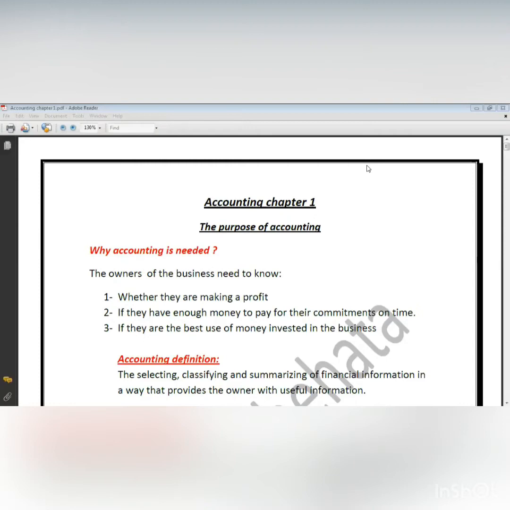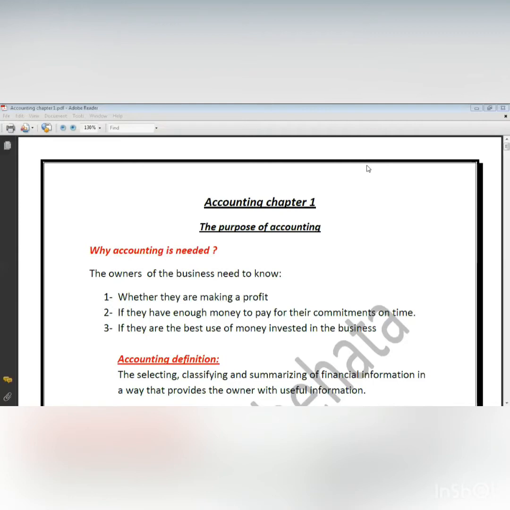I want to know, will I be able to pay my commitments in the future on time or not? How will I know this? I will know what I will have at a specific time. And I want to know, did I invest well?